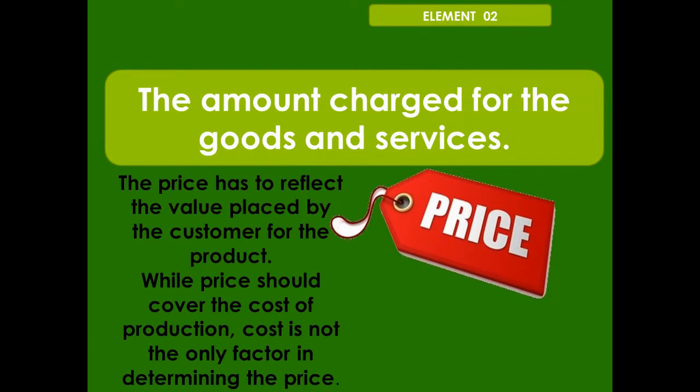The second element is price. Price is the amount charged for the product, the amount charged for the good or service. It is the second most important element. Fixing price for a product is a tricky job.